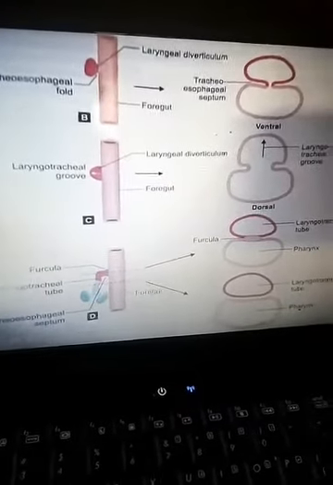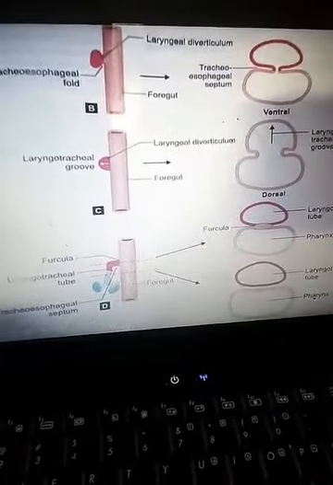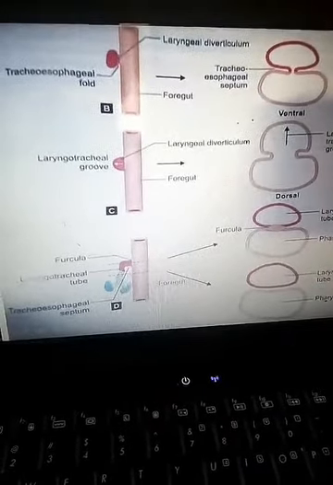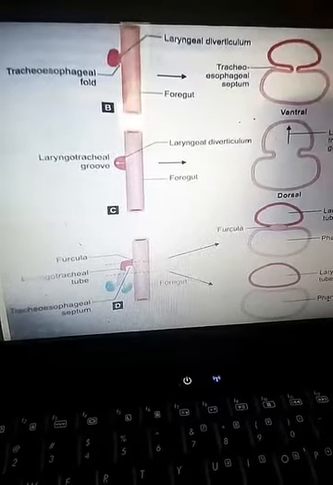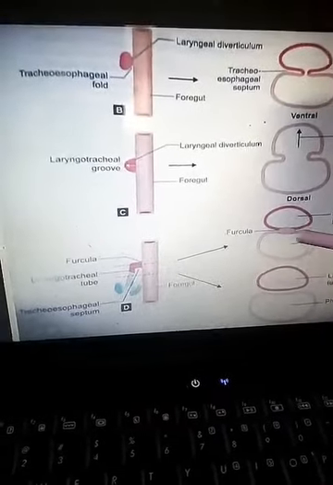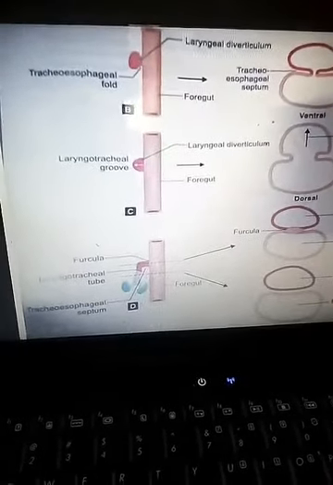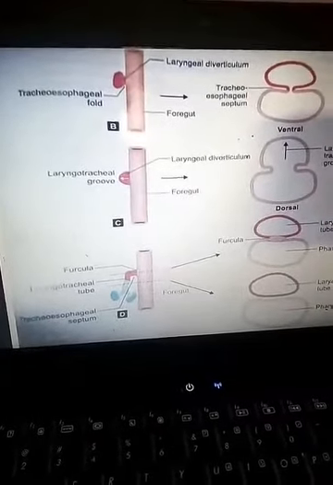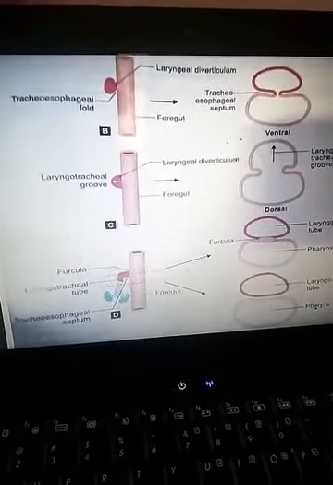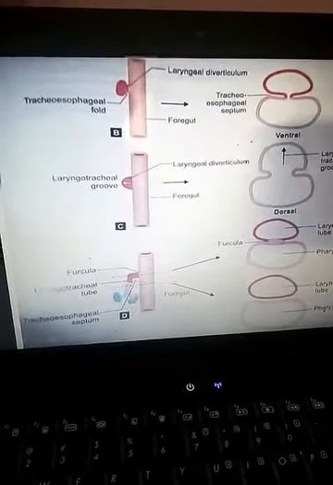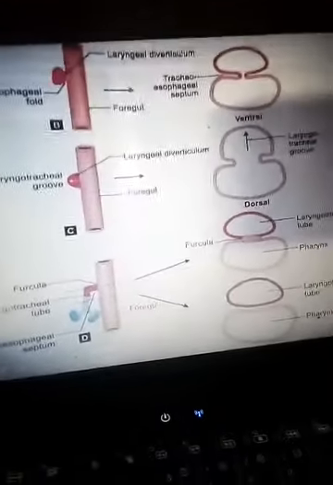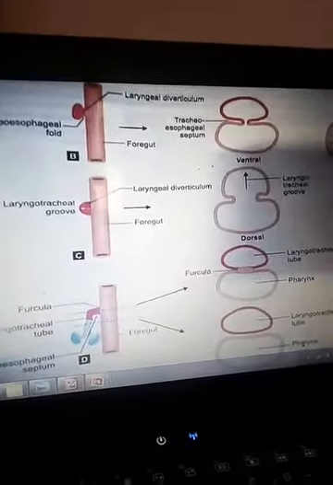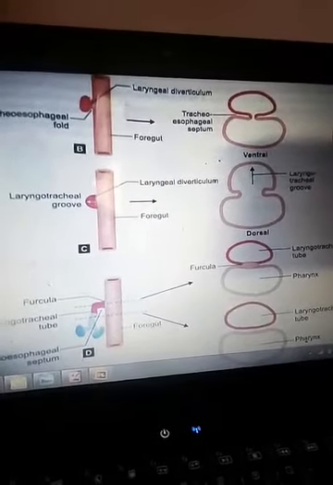Now the larynx has an inlet that is known as the inlet of the larynx. It is a communication between the laryngotracheal tube and the pharynx, and it persists as a slit-like orifice, known as the inlet of larynx or furcula of His, that I told you. This is the furcula, the cranial most part of the septum. It forms the inlet of larynx. This laryngeal inlet is surrounded by the mesenchyme of the fourth and sixth pharyngeal arch. The mesenchyme of these pharyngeal arches proliferates and forms the cartilages, that is the thyroid cartilage, cricoid cartilage, and arytenoid cartilage, which form the inlet of the larynx.